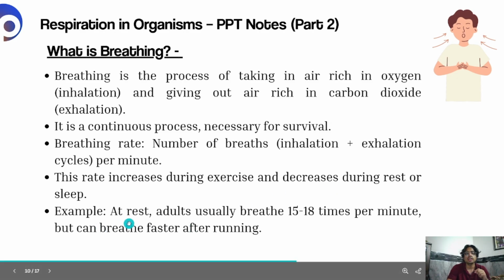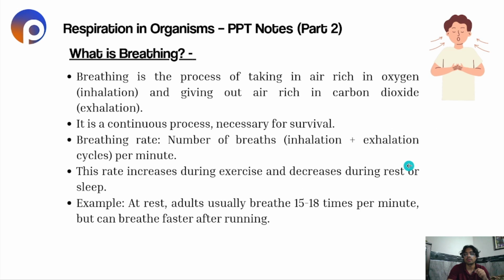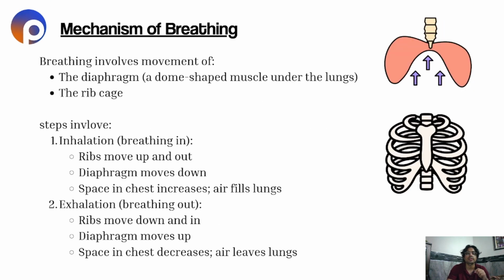For example, at rest, an adult usually breathes 15 to 18 times per minute, but can breathe faster after running. While we run, we need more oxygen. That's why the breathing rate increases.